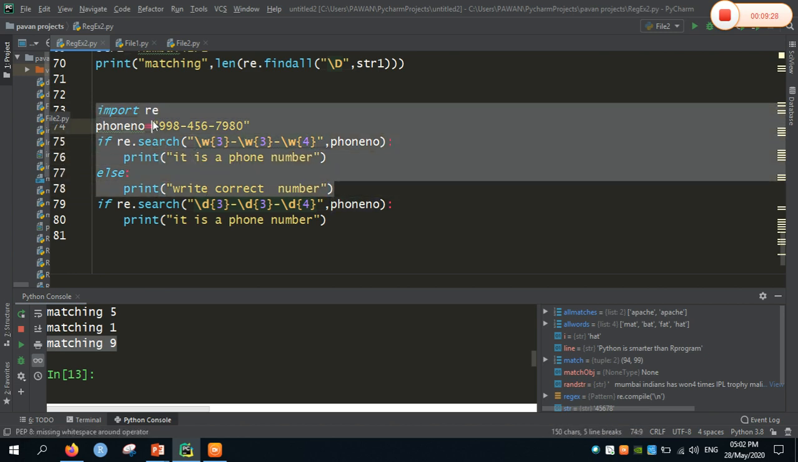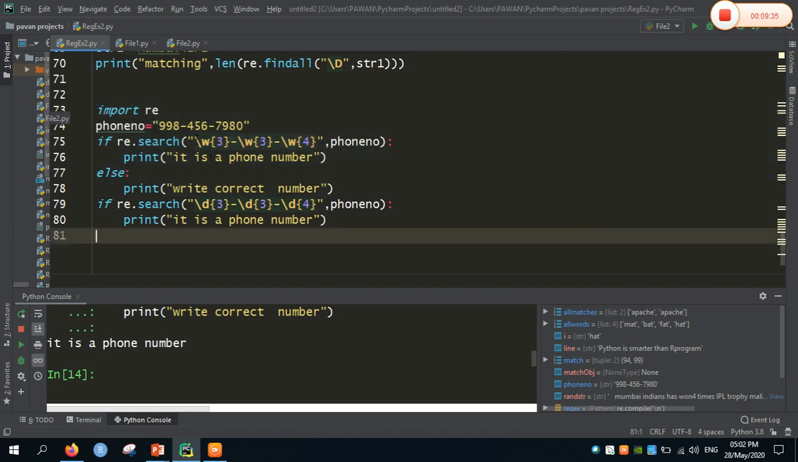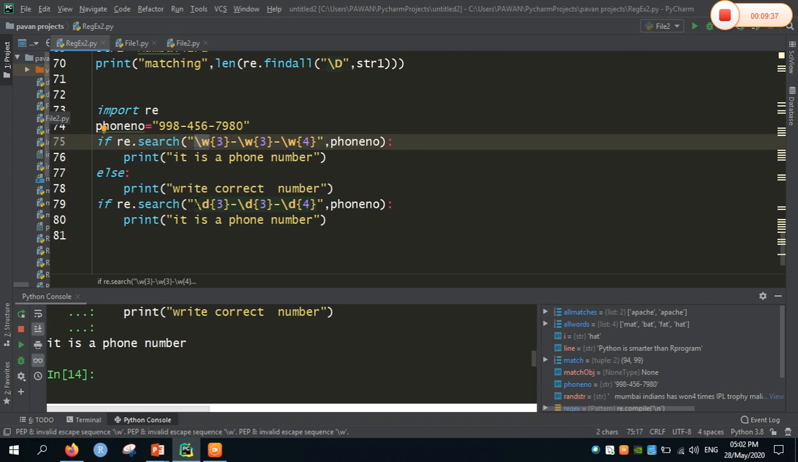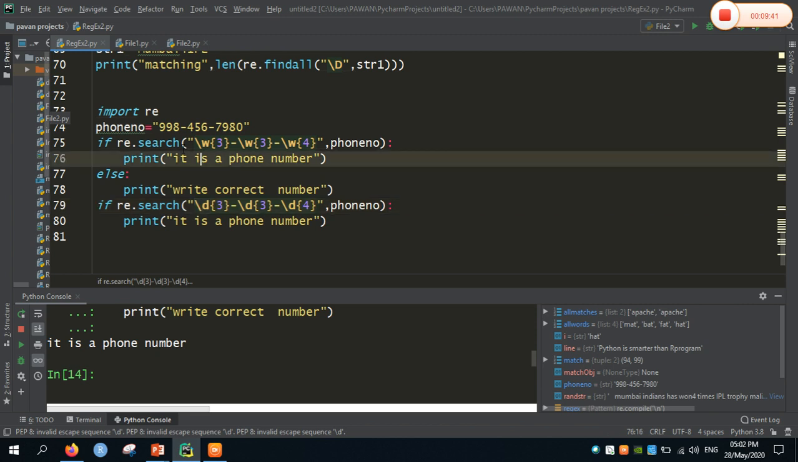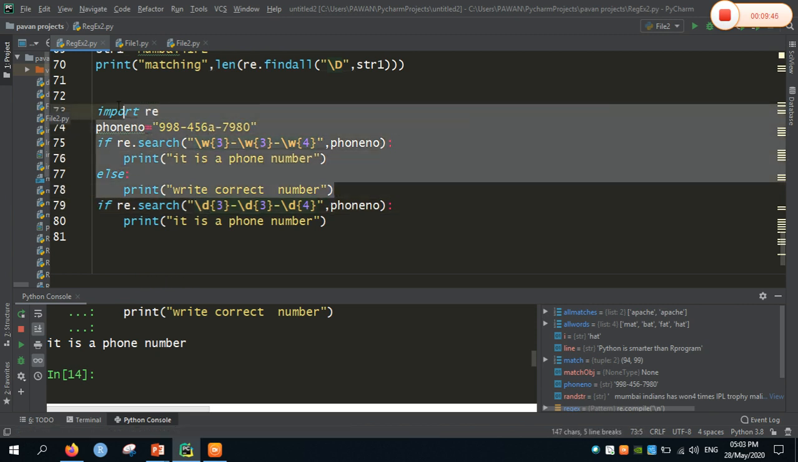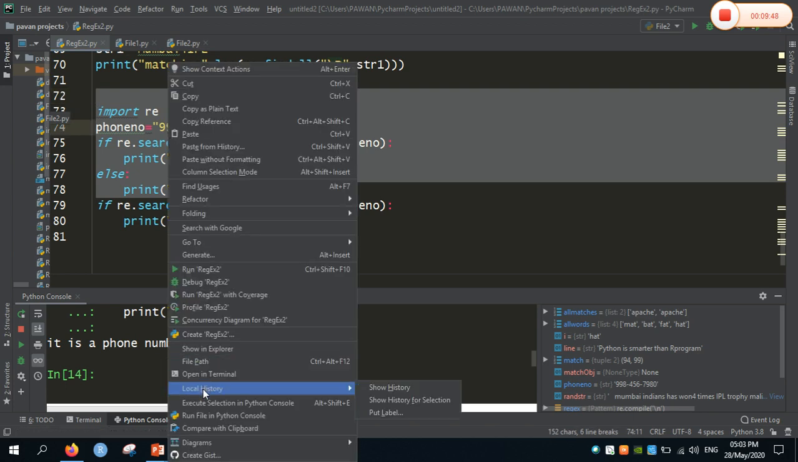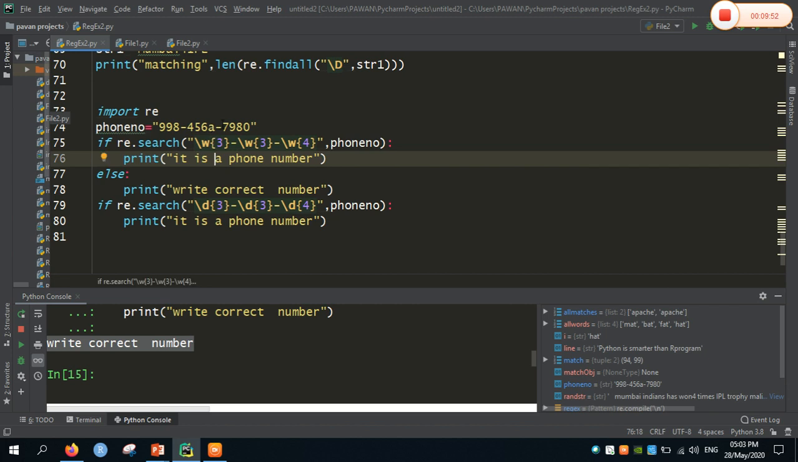So let me run the code first here. Yeah, it returns that it is a perfect phone number. So we can use the regular expression \w or the regular expression \d. I have already explained what \d is here, so we can use \w also. For example, here I have changed the string and passed a string itself. Then it shows write a correct number. That is, if the number contains any characters, then the regular expression will throw a message to write a correct number.